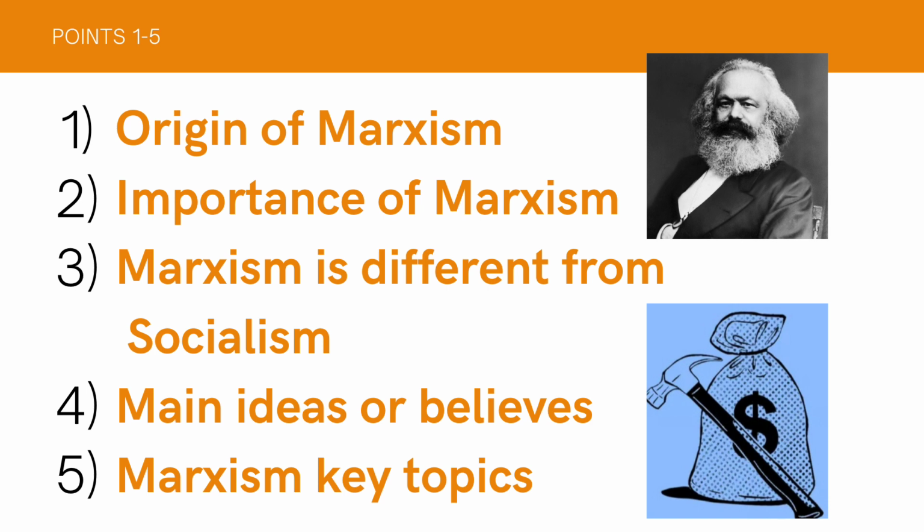Marxism justifies and predicts the emergence of a stateless and classless society without private property, where the means of production are controlled by the proletariats, who will rule in an interim, temporary dictatorship. Marxism was understood and practiced by the various socialist movements, particularly before 1914. And the next point is main ideas or beliefs.